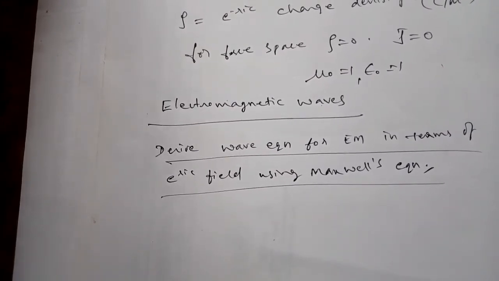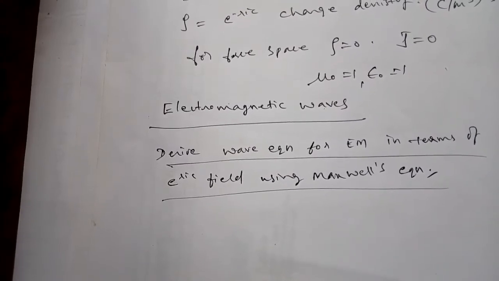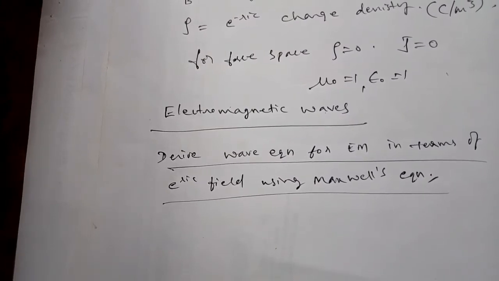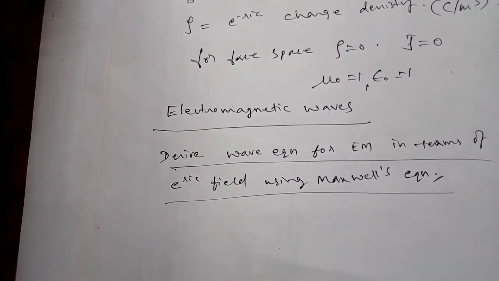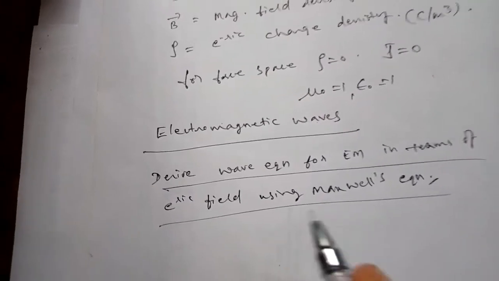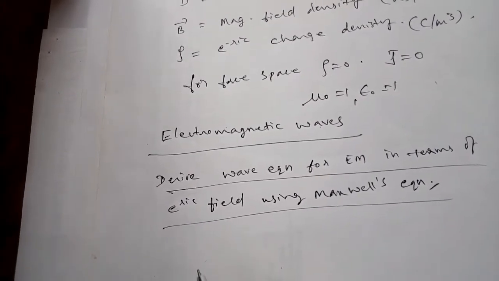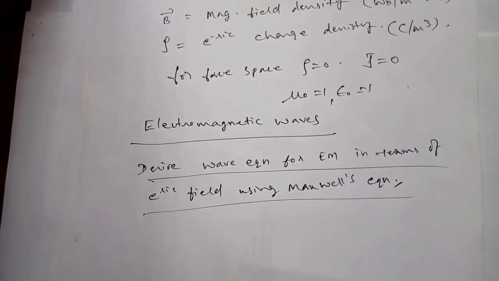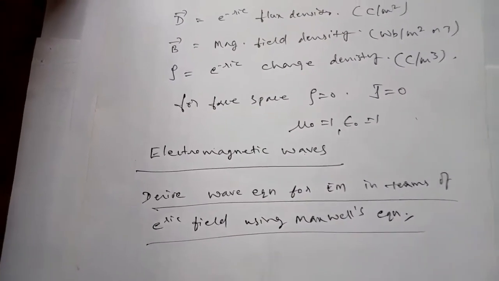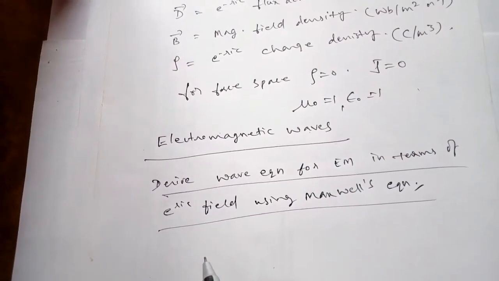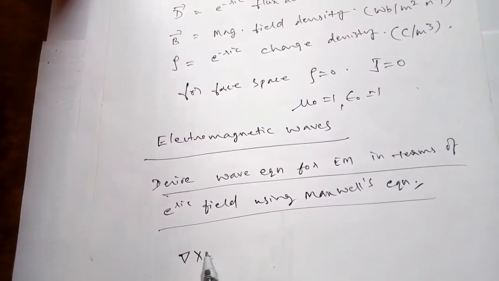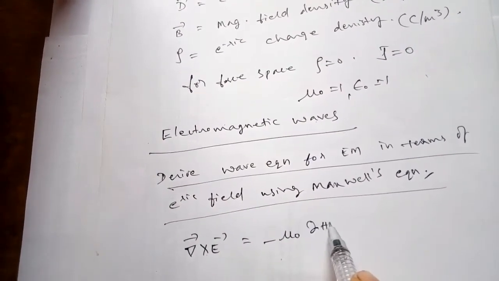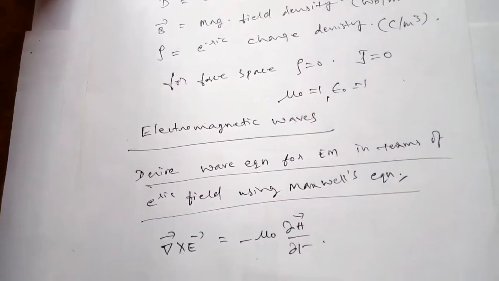Let's consider the third Maxwell equation, that is del cross E is equal to minus mu naught dou H by dou t.